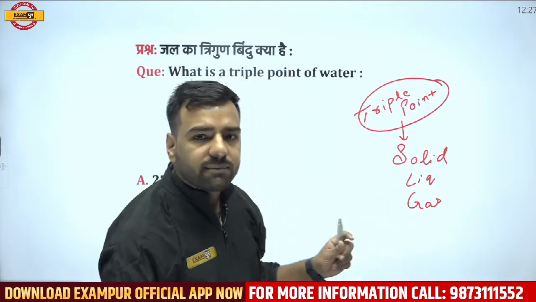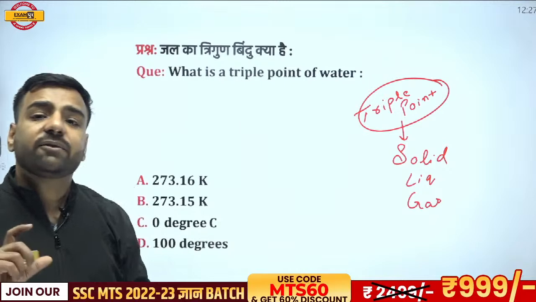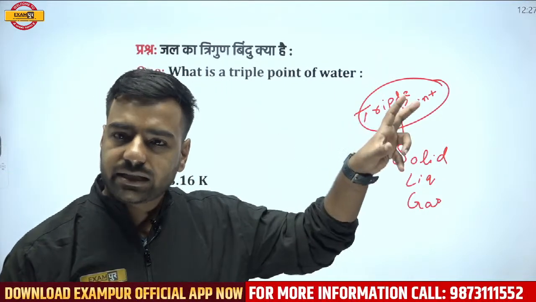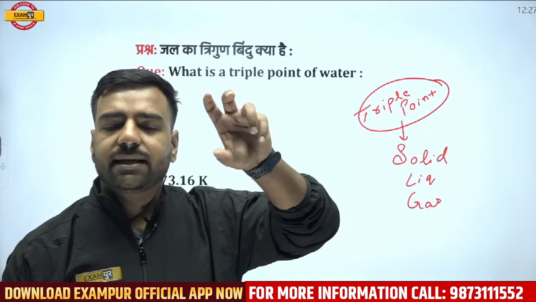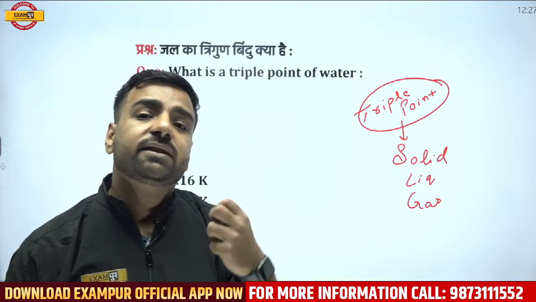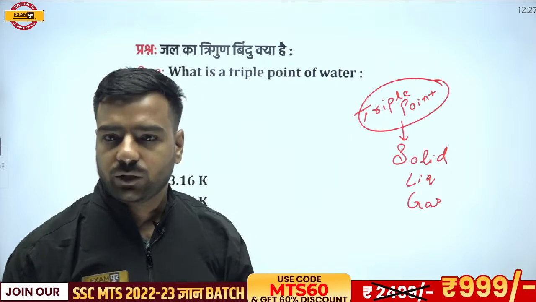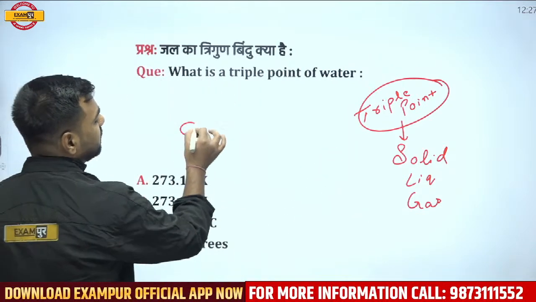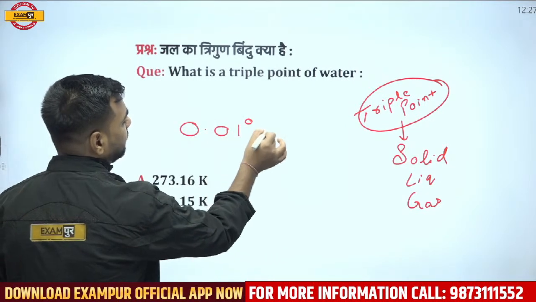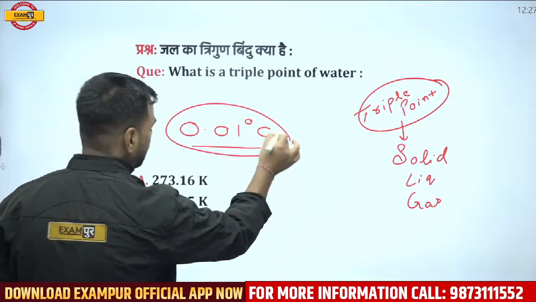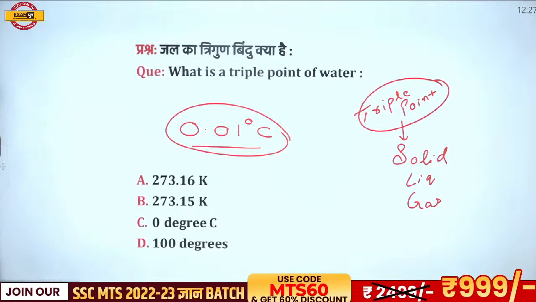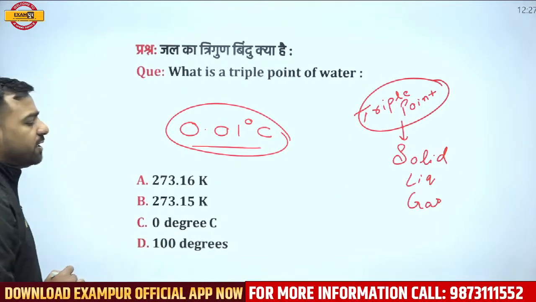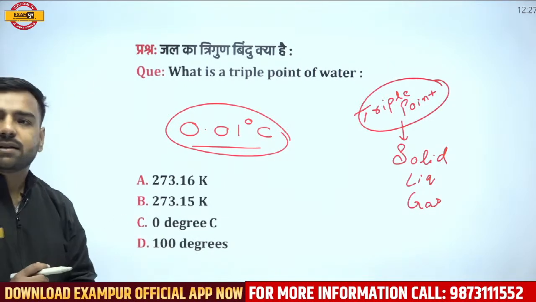And I have already given the example of an ice cube, where you can check the vapor. Those vapors which are present represent the gaseous state. The ice in solid form, and the ice which has started melting, that is the liquid part. So yes, solid, liquid, gas, and the exact temperature here is 0.01 degrees centigrade. I tried to make that option, but it would go wrong, because that temperature is actually 0.01 degrees centigrade, and that is the correct answer.